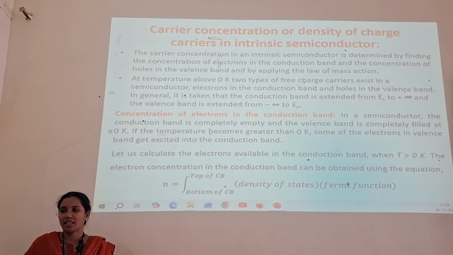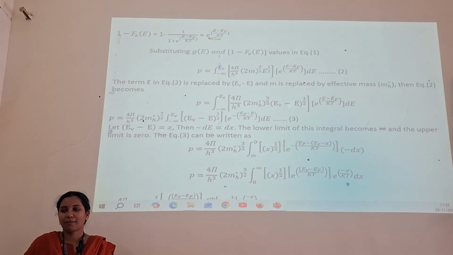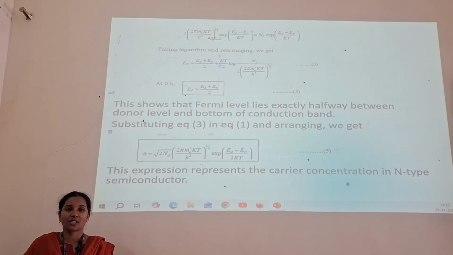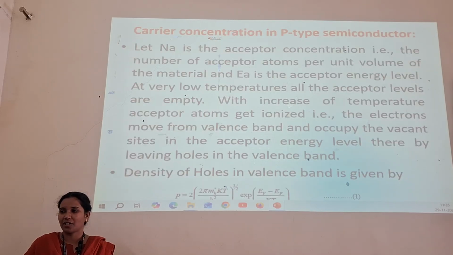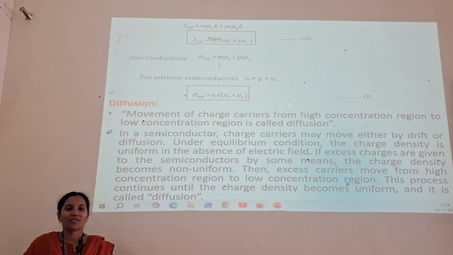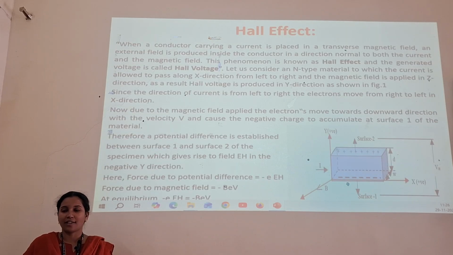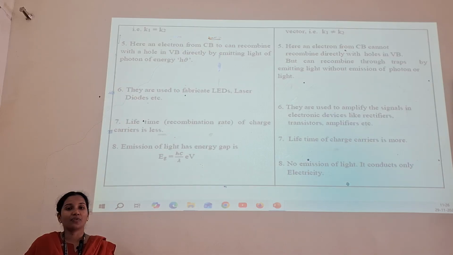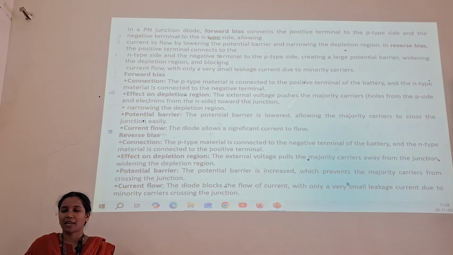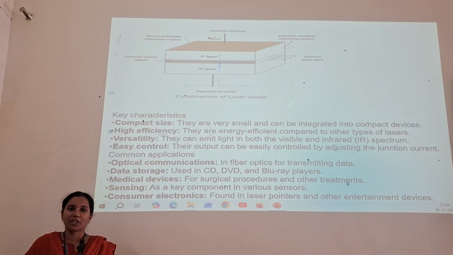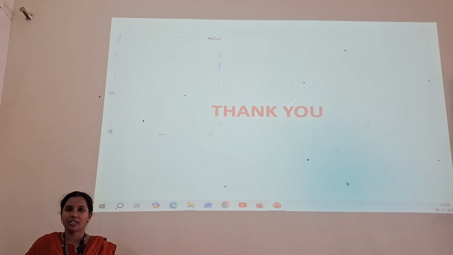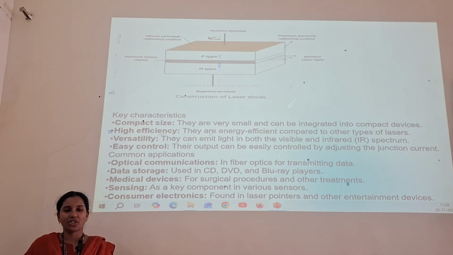And then we have studied the carrier concentration or density of charge carriers in intrinsic semiconductors and in extrinsic semiconductors, that is p-type and n-type semiconductors. And then we have studied the drift and diffusion coefficients, Hall effect and Einstein relation, and differences between direct and indirect band gap semiconductors, and then the semiconductor laser diode. This is unit number 4 in engineering physics.